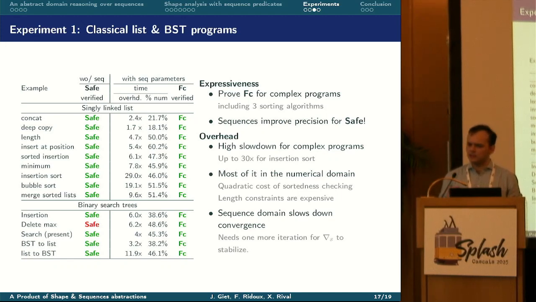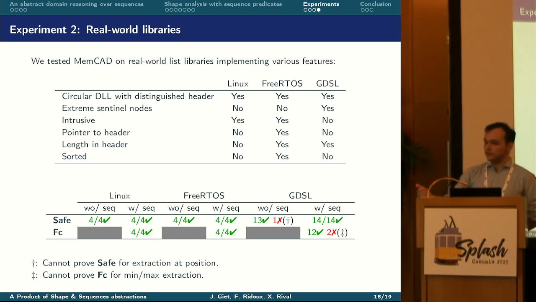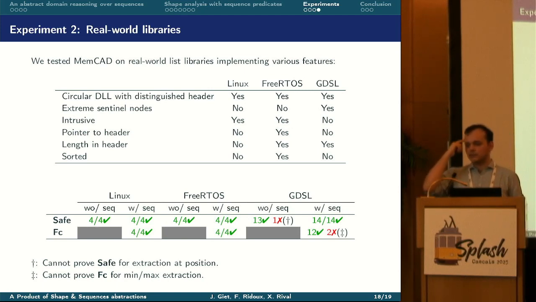And in the case of insertion sort and bubble sort, we have nested loops. So it's 5 more iterations. To test the versatility of our analysis, we analyzed programs from real-world list libraries, that is to say the Linux list library, the FreeRTOS list library. FreeRTOS is a small operating system for microcontrollers, as well as a generic data structure library.